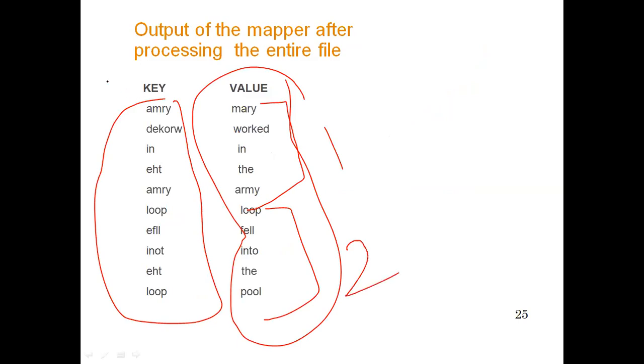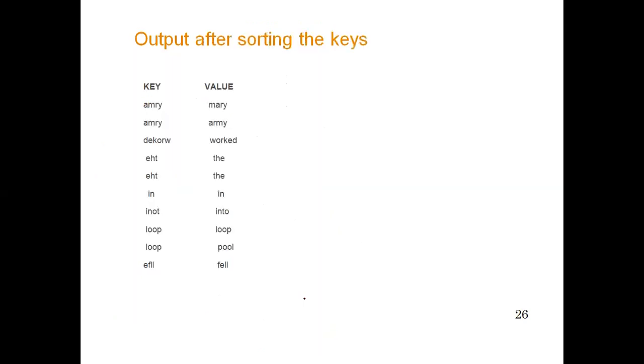And how do we get the key? We get the key by performing sorting on each word. So when we sorted Mary, we got army. Then for worked, we got dekorw, some such word. Then in, after sorting, will remain in itself. When we sort alphabetically, A comes first, and so on. So we have sorted all the values and we get the key for the mapper.